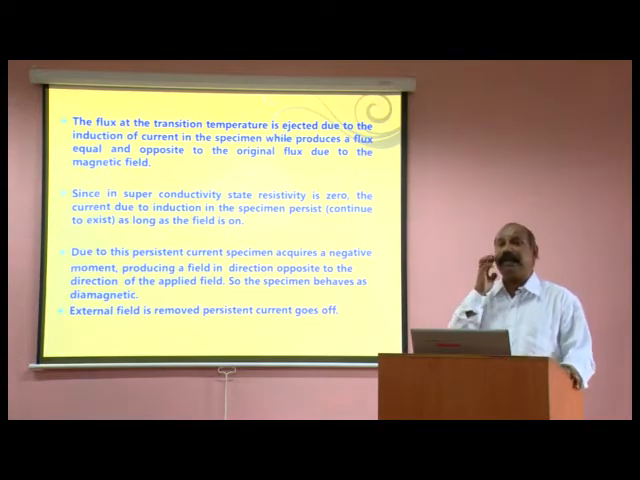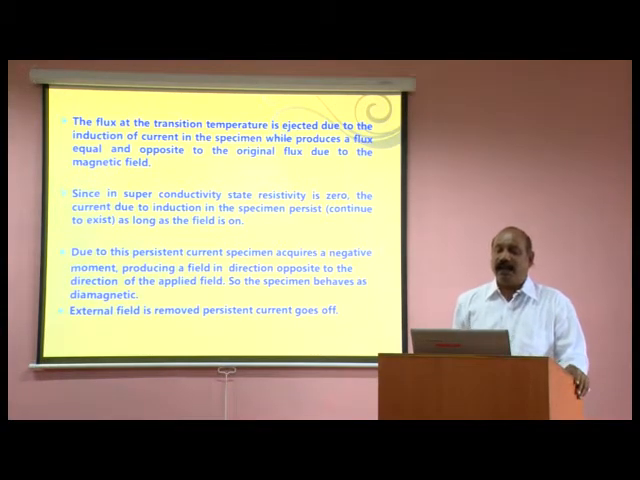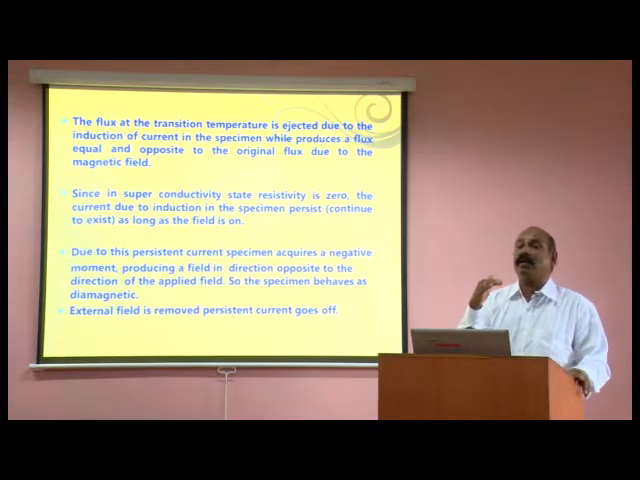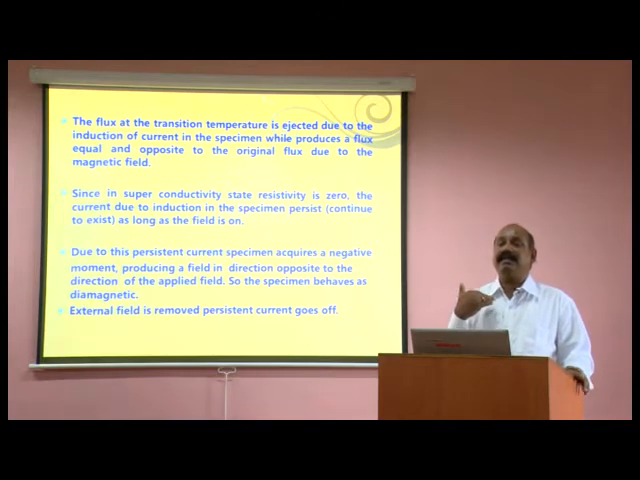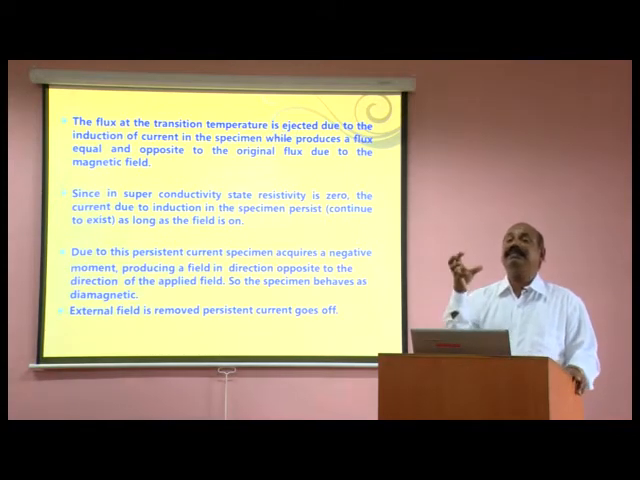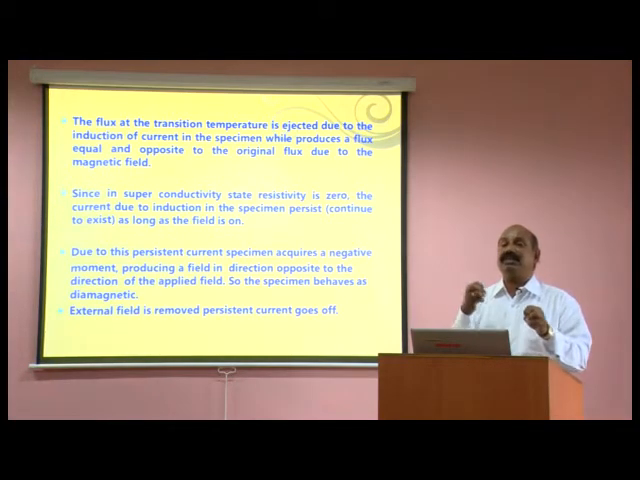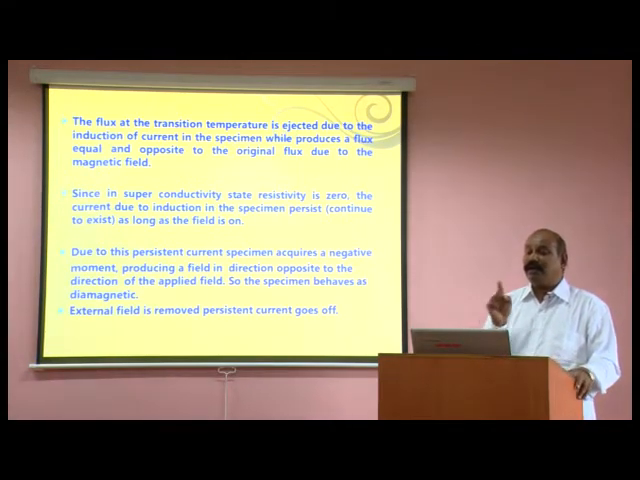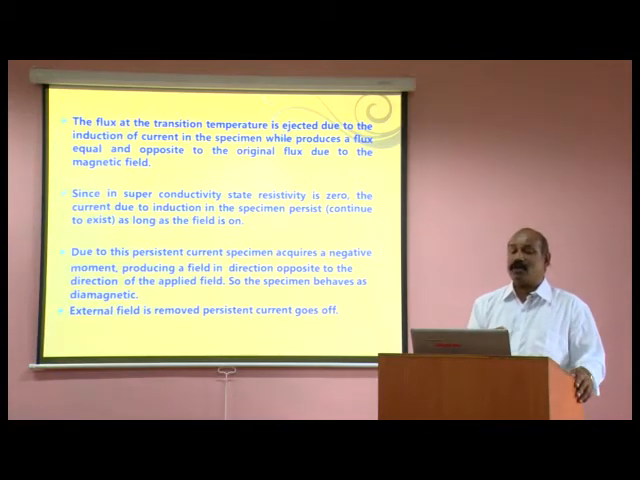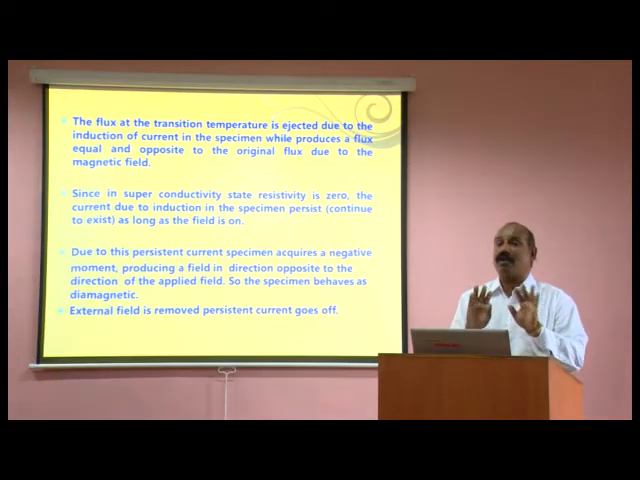When the density of the super electrons is high in the superconducting material, the flow of super electrons creates an induction current. That induction current flow creates a magnetic flux. That is why an opposite magnetic flux is developed in the superconducting material, and this flux opposes the original flux which we applied. Since in the superconducting state the resistance is zero, the current due to the induction in the specimen persists as long as the field is on. So how long this current will persist and how long this flux will be pushed off, that is important.